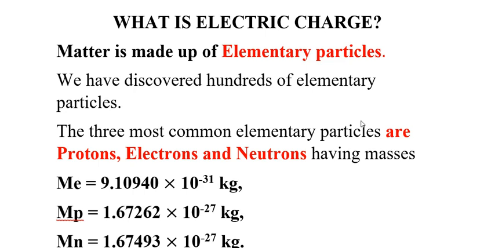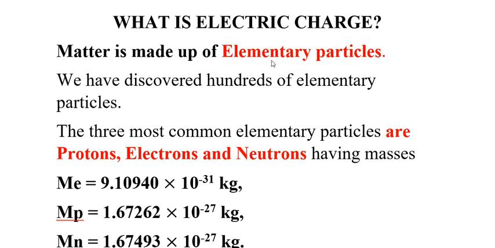Hi friends, let's see what is electric charge. We know that matter is made up of elementary particles. Until now, we have discovered hundreds of elementary particles. Among these, three most common elementary particles are protons, electrons, and neutrons.